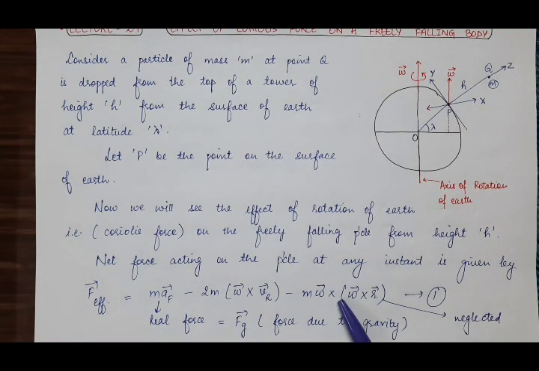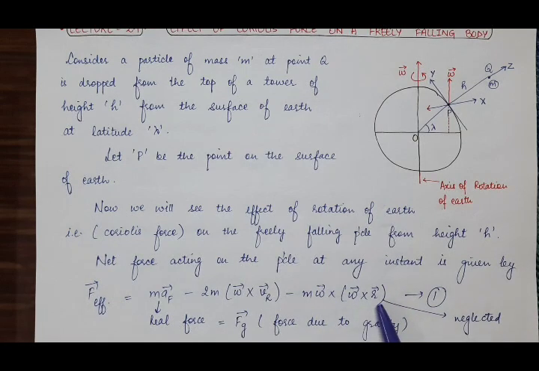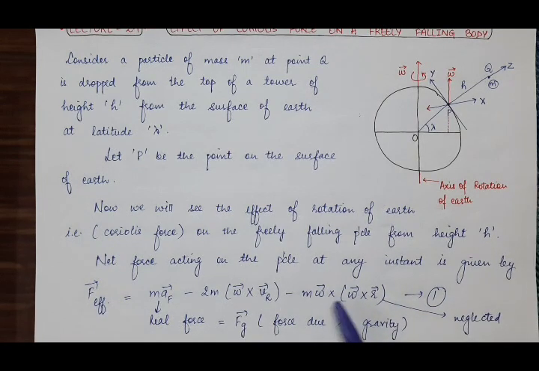And here when you solve this vector triple product omega cross (omega cross r), you will have omega square. As we have already calculated in the article on earth as a non-inertial frame, omega comes out to be, in case of earth, 7.27 times 10 raised to the power minus 5 radian per second. It means the value of omega is very small.